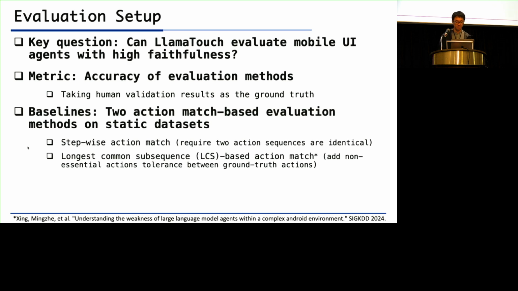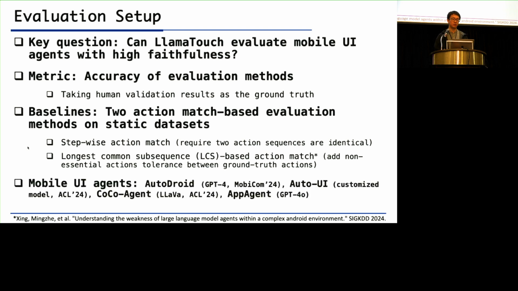And we select 2 baselines, and they are all action match-based evaluation methods on static datasets. The first one is the step-wise action match, and it requires 2 action sequences to be identical. And the second is some improvement over the first one. It can tolerate some non-essential actions between the ground truth actions. And for the used mobile UI agents, we selected the AutoDroid, AutoUI, Coco agent, and AppAgent. They are all powered by multimodal large language models and customized models.